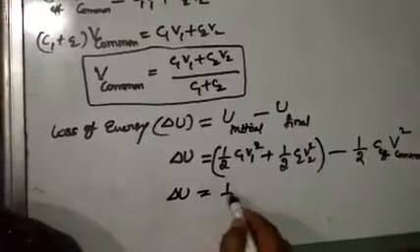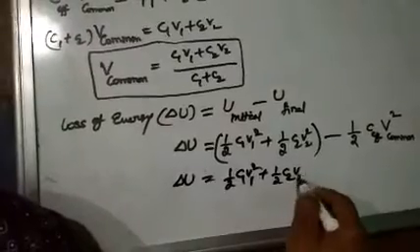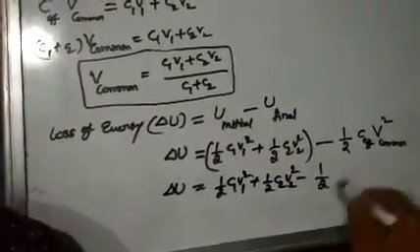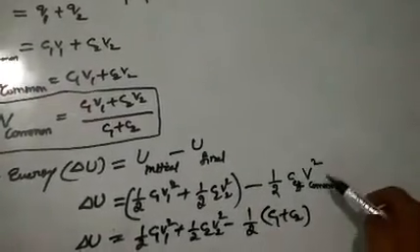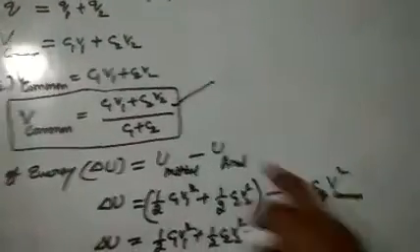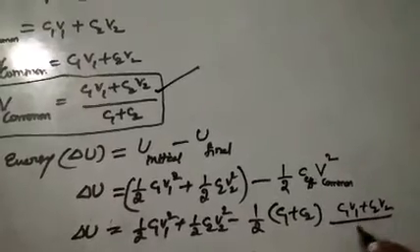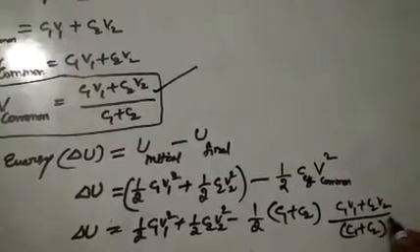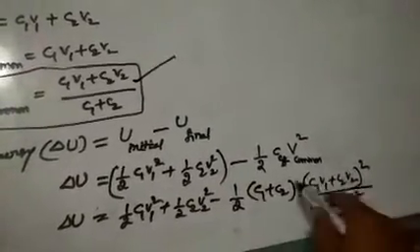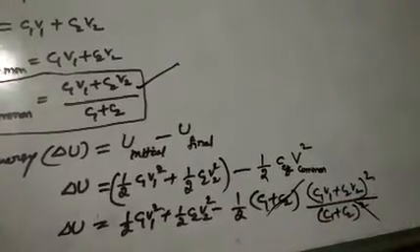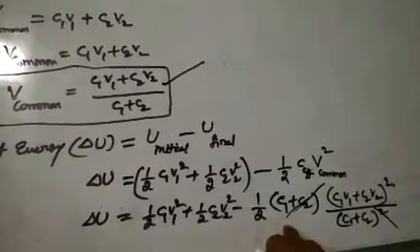Delta U equal to half C1 V1 square plus half C2 V2 square minus half C effective, which is C1 plus C2, times V common square. V common is C1 V1 plus C2 V2 by C1 plus C2, and you have to square it, numerator and denominator both. Of course, you know very well, one term will cancel. After calculating, I am not writing the calculation, you will get